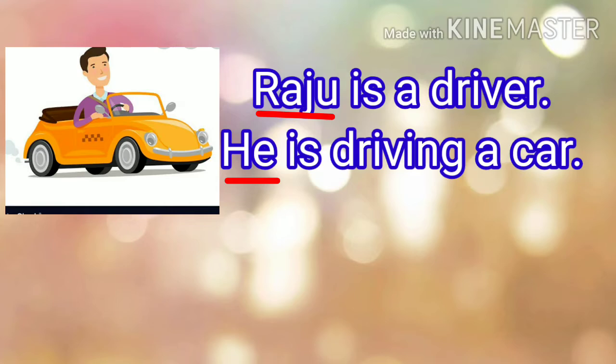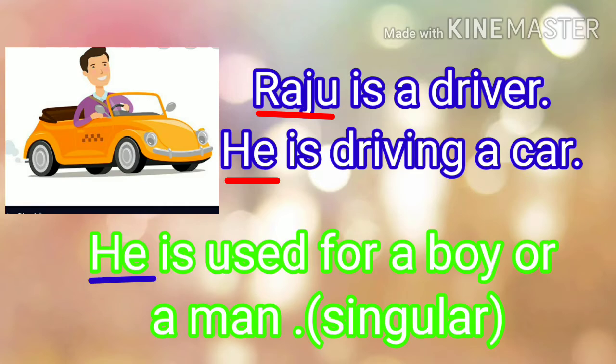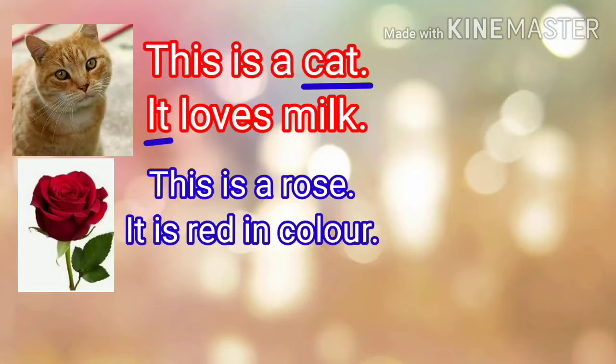What is the word? He. We use he for the word Raju. Not only Raju, but a boy or a man. That is a singular noun, a singular naming word for a boy or a man.